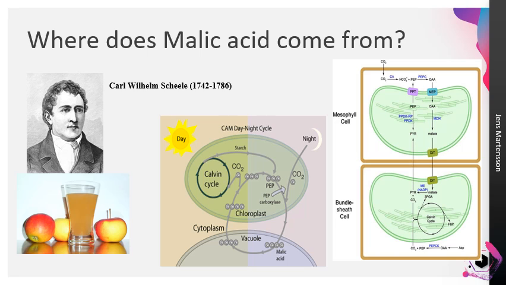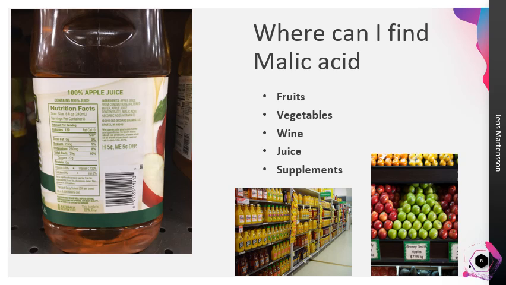C4 plants utilize the ionized malic acid known as malate. It occurs in a large variety of fruits and vegetables, with the most notable being apples and blackberries. Malic acid can be found in many markets today. It occurs naturally in fruits and vegetables and is used in many products that require preservatives.